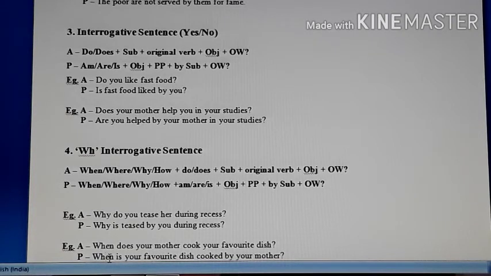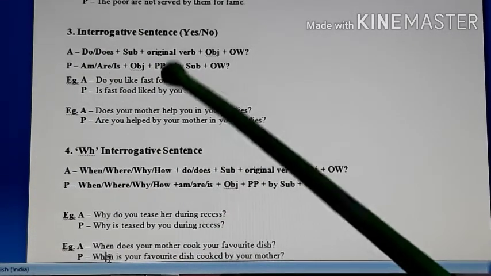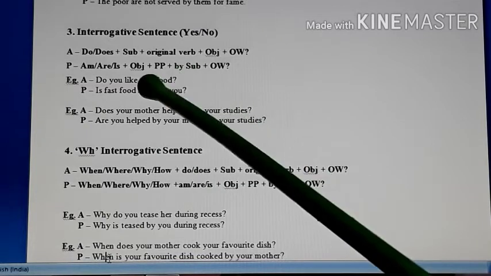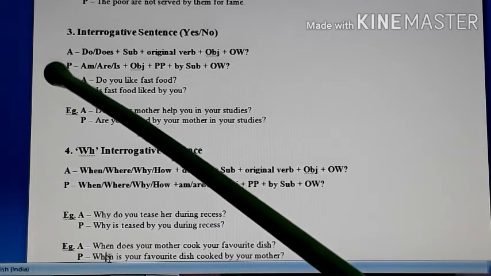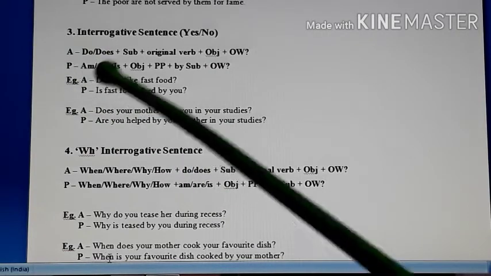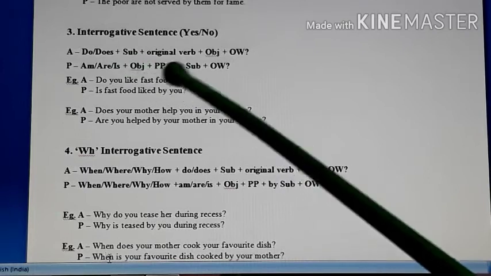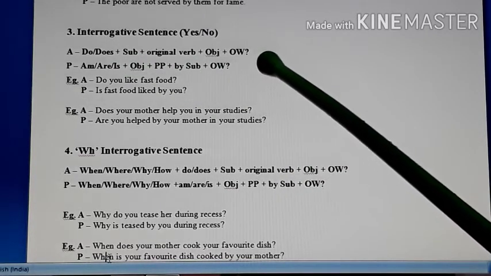They will begin with do or does, and whenever do or does are used in a sentence, the main verb is written in its original form. I told you just now. So the structure of an interrogative sentence in active voice is do or does, then subject, then original verb, then object, and then other words with question mark.